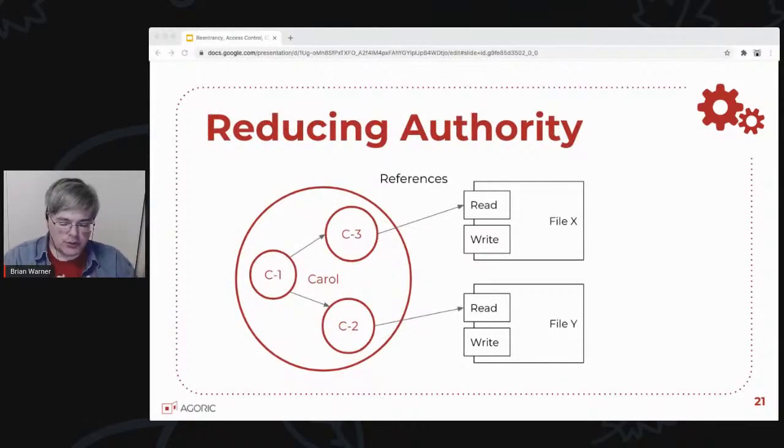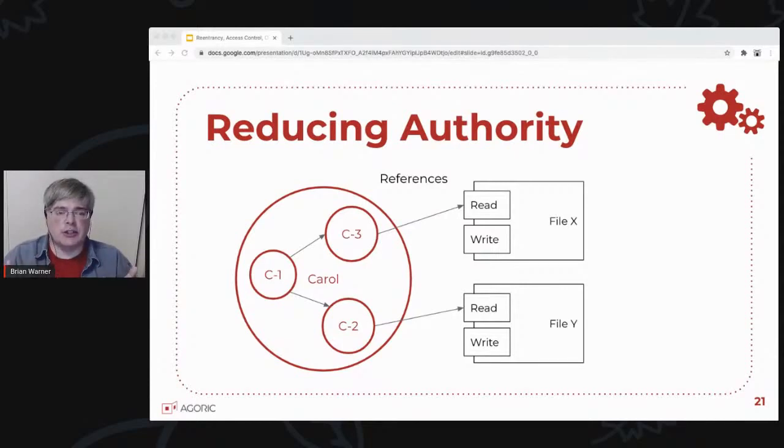And this is also super useful for reducing authority. So sometimes you want to delegate authority to a smaller portion of yourself. Standard software engineering practice says that you want to break up a big piece of code into smaller pieces that are easier to read, easier to reuse.